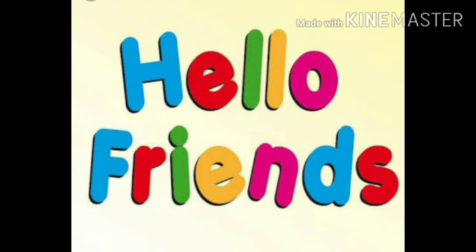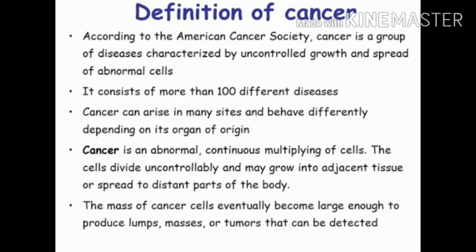In this video, we will learn about cancer. What is cancer? First of all, we will see the definition of cancer. According to the American Cancer Society, cancer is a disease characterized by uncontrolled growth and spread of abnormal cells. It means a group of diseases characterized by uncontrollable growth and spread of abnormal cells which are not controlled.